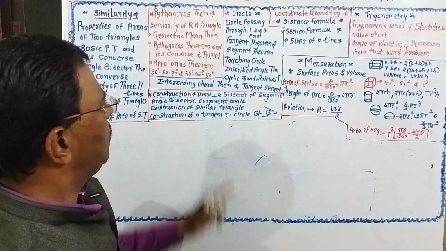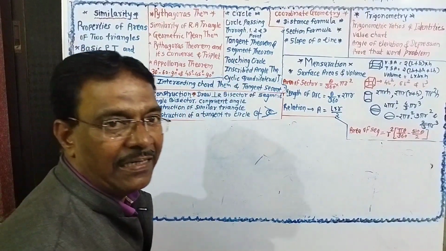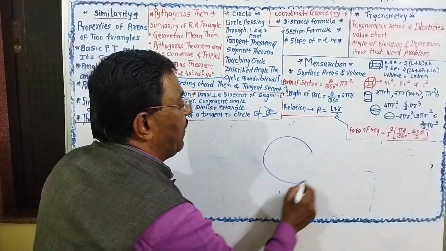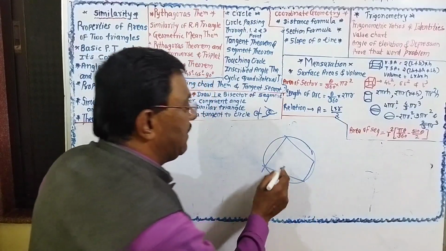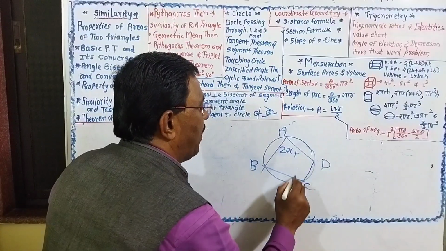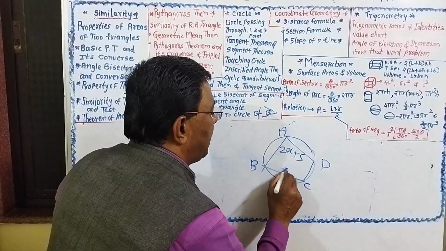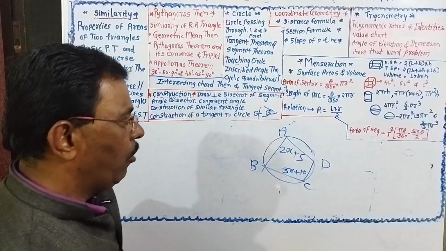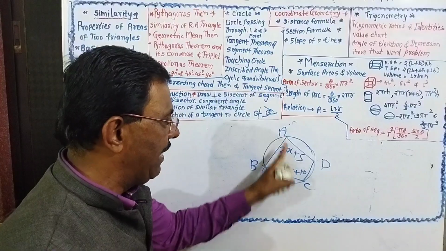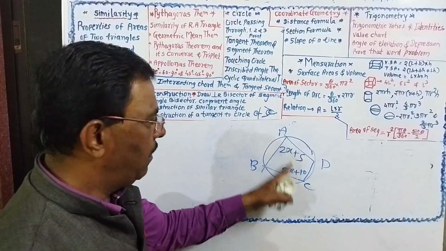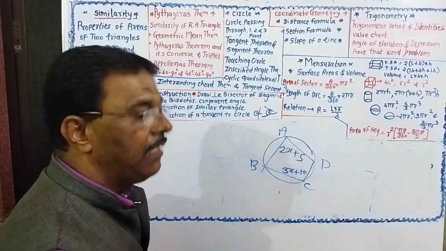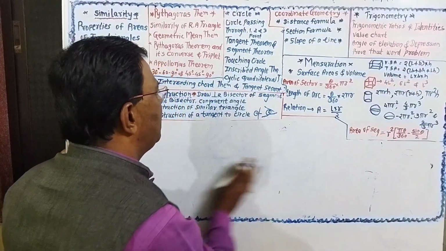Now we are going to the next, the cyclic quadrilateral theorem. I have explained it already, but there is a question depending on the cyclic quadrilateral theorem. If this is the cyclic quadrilateral ABCD, this is 2x plus 5, this is 3x plus 10. Find the measure of angle A and C. So here we can use: the opposite angles of a cyclic quadrilateral are supplementary. By using this formula, you can solve this.